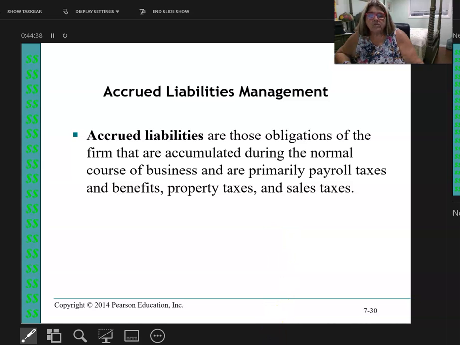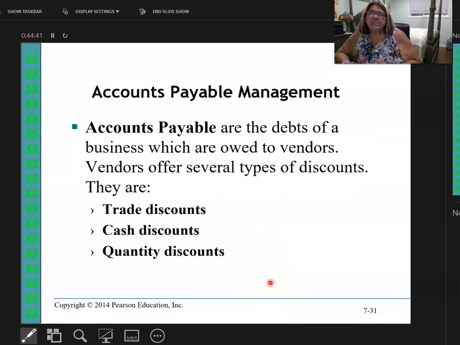Next, we're going to look at accounts payable management. Remember, this is when you owe a supplier money for buying product on credit. There's different types of things. There's a trade discount, there's a cash discount, and there's a quantity discount. Really quickly, a trade discount happens before you buy the product. A cash discount happens after you buy the product, or if you pay cash, it depends. And quantity discount says the more I buy, the cheaper it will be. Let's talk about each one of these individually.